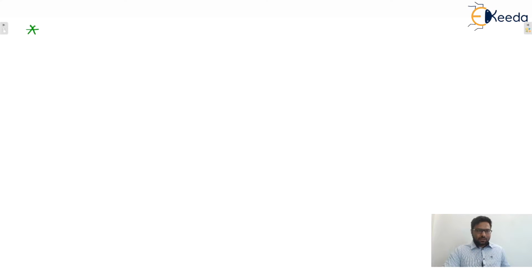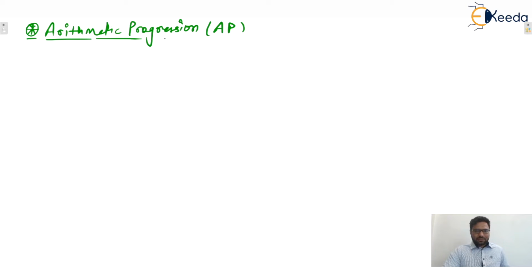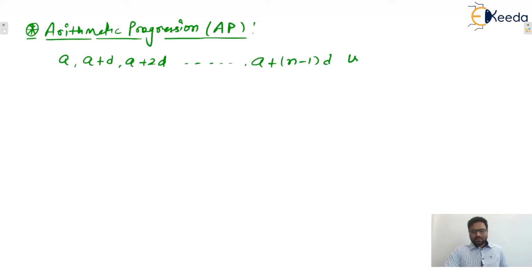So first one is arithmetic progression, which is also known as AP. Any sequence, let's say one sequence is given to you: A, A plus D, A plus 2D, up to A plus n minus 1 into D. That is a sequence in AP. Yes or no? Okay. Now the nth term is given by